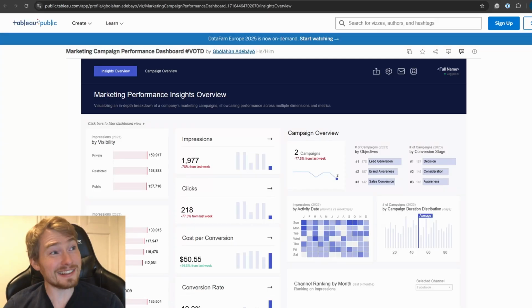So I'm able to click the link and I've come here to this dashboard from GB, and I met GB at DataFam Europe as well. And this is an excellent dashboard and it tells me so much. Like I can see all the different metrics here that would be typical for campaign performance. But what would be really good is if I could get something like this in my own portfolio. Well, let's jump back to Claude.